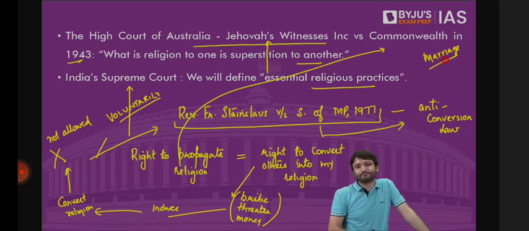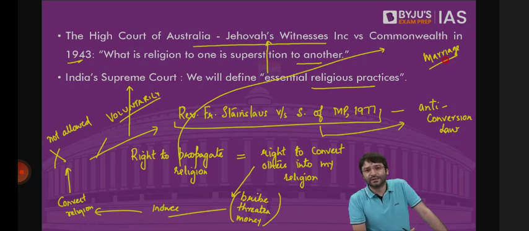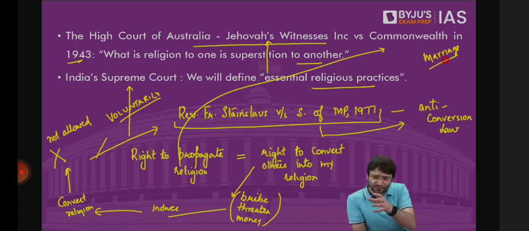So you have the fundamental right of conscience, freedom of conscience, an innermost freedom, freedom to choose a religion, freedom from religion as well. But once this freedom of conscience takes an outward form, where you can practice and propagate your religion, this is not an unrestricted fundamental right. This is not an absolute fundamental right, because you don't have the right to convert others into your religion. You can propagate your religion so that you touch the conscience of the people, and if voluntarily they decide to change their religion, that's okay. But if you force them through allurement, through threats, through money, then this is a corrupt practice. This is not your fundamental right.